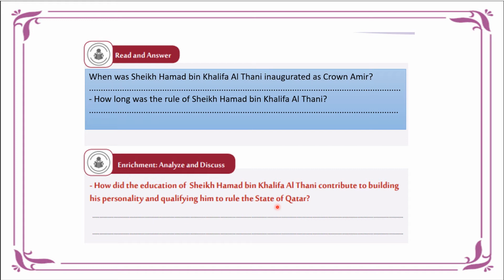And when he graduated from secondary school, he got to be a student of the Sandhurst Military School in the United Kingdom, where he graduated. So he also had extremely good knowledge in terms of how to protect and run a country, right? So please take note of that answer, and you can type that in your own words under the box in Enrichment, Analyze, and Discuss. Again, this can be found in e-learning.